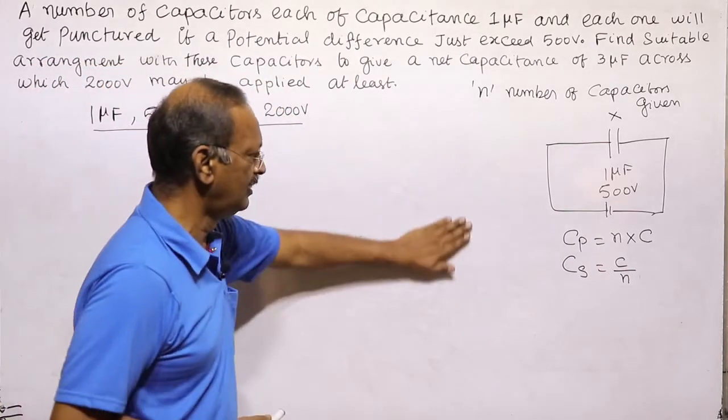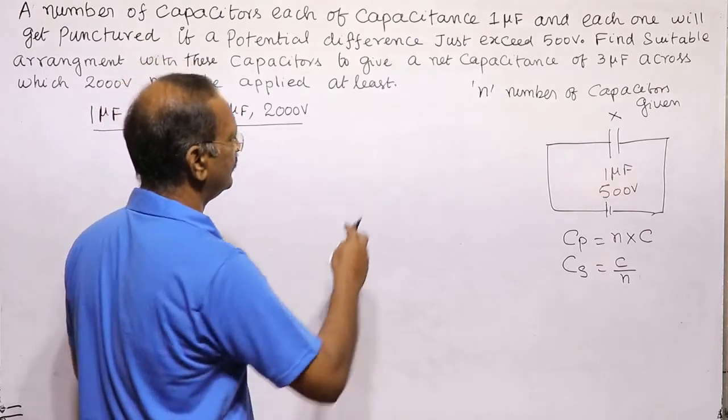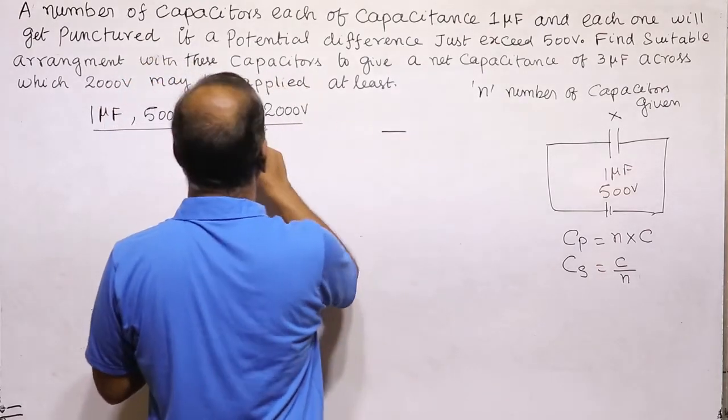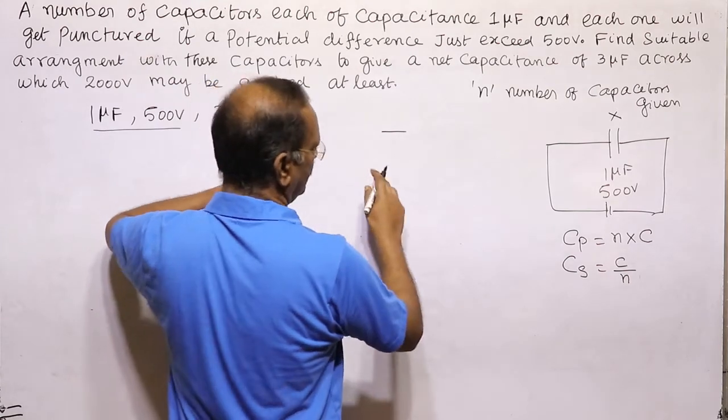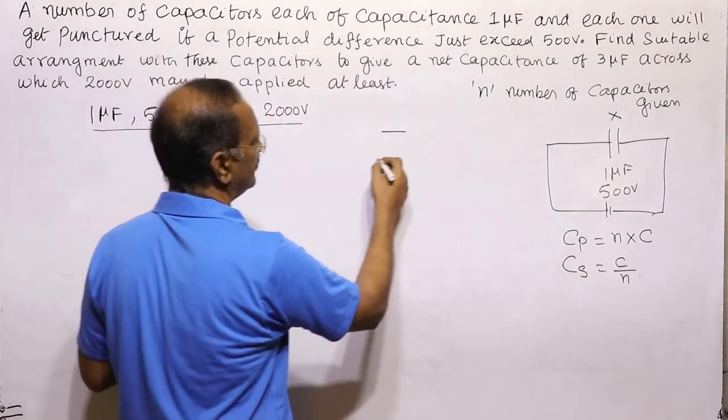We have to get the voltage first. Let us say 500 volt, and it should be able to withstand 2000 volt.